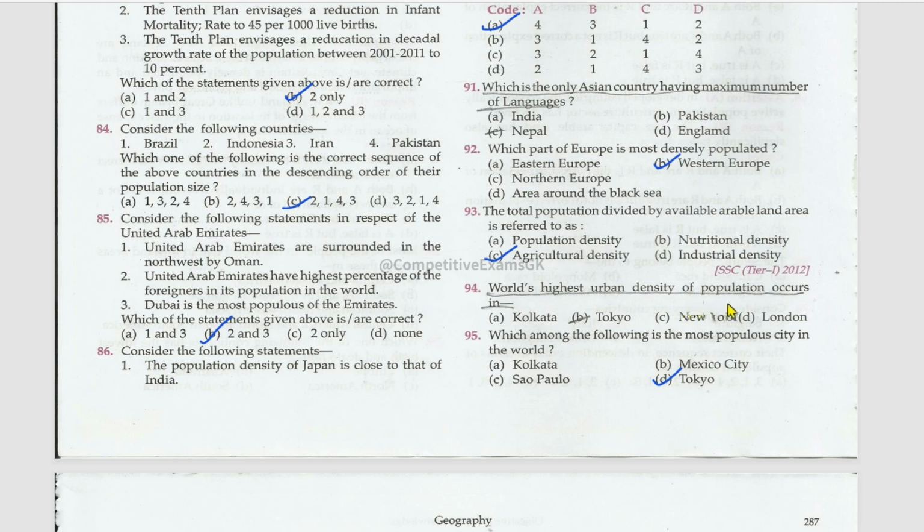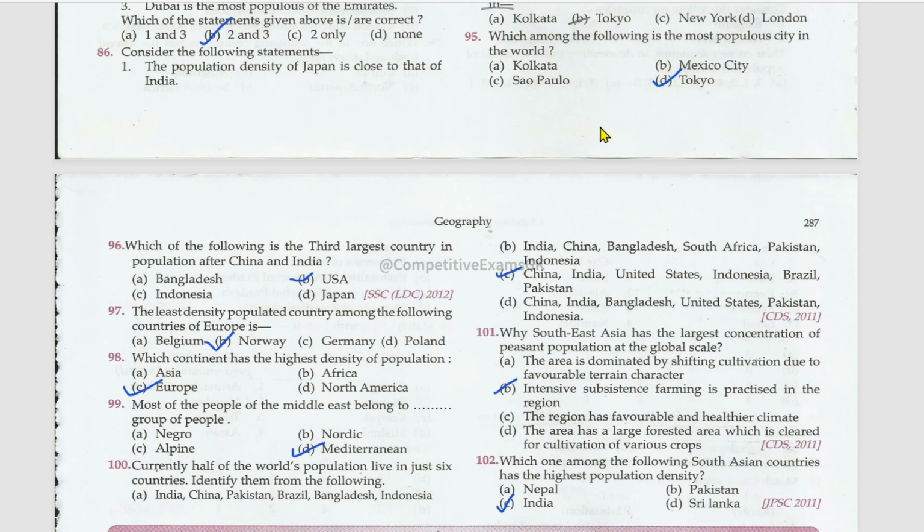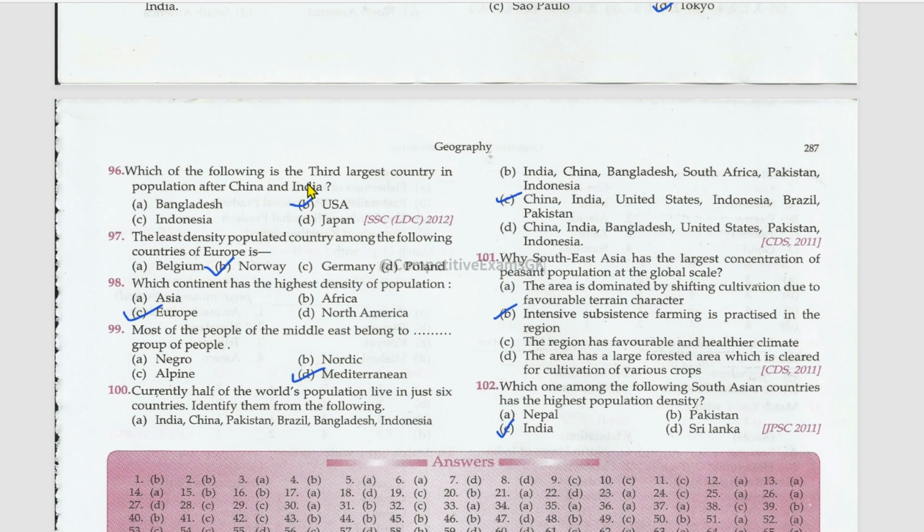World's highest urban density of population occurs in Tokyo. Which among the following is the most populous city in the world? That is Tokyo. Among these options, which of the following is the third largest country in population after China and India? That is USA. The least densely populated country among the following countries in Europe is Norway. Which continent has the highest density of population? Europe. Most of the people of the Middle East belong to Mediterranean.